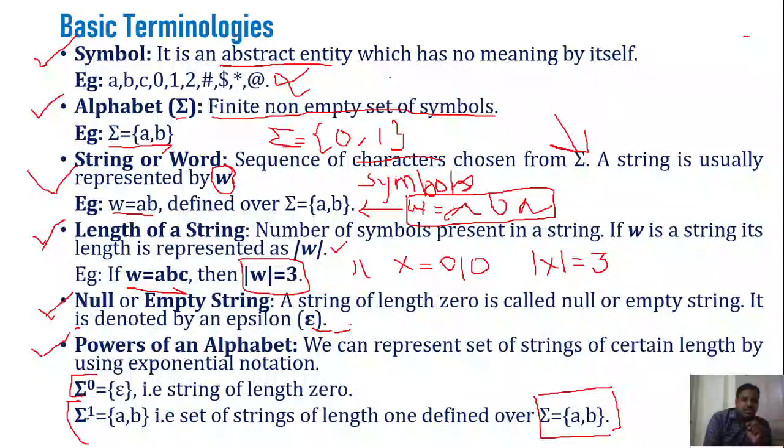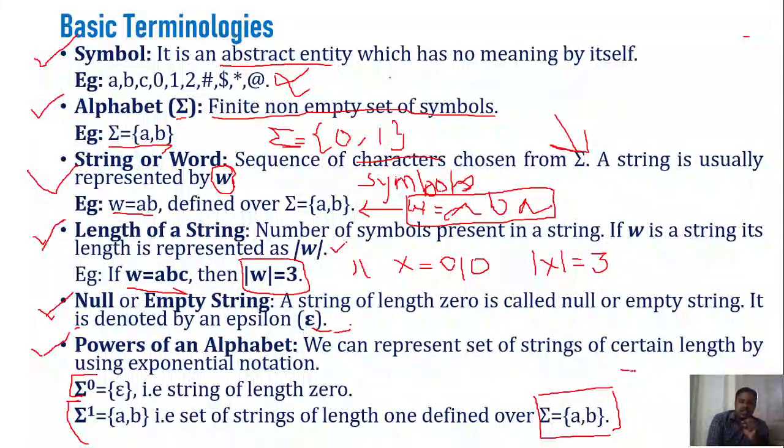So what is its value? The set a comma b, because a is one string of length 1, and b is another string of length 1. So we write the set of possible strings of length 1 as sigma power 1.